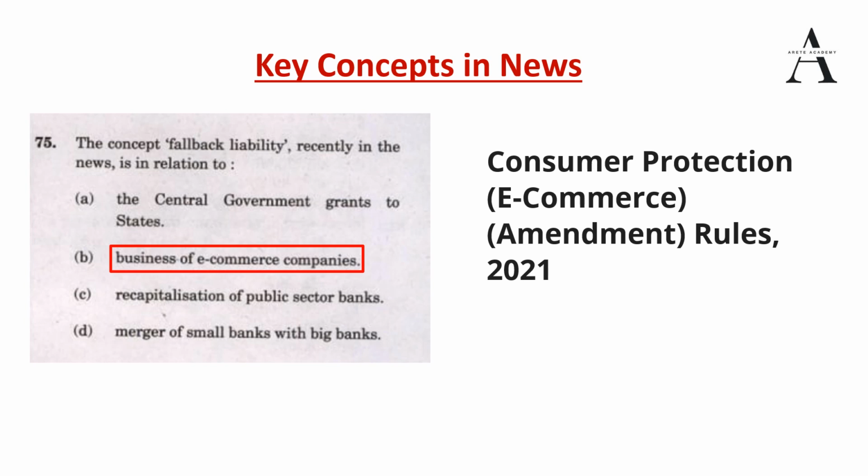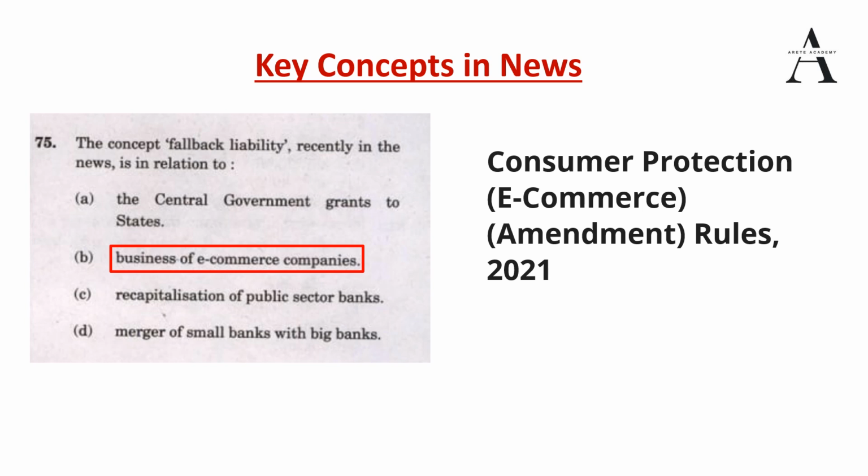Where sellers are registered with such an entity, and such sellers fail to deliver goods or services ordered by a consumer due to negligent conduct, or omission or commission of any act by the seller, then it is called fallback liability.